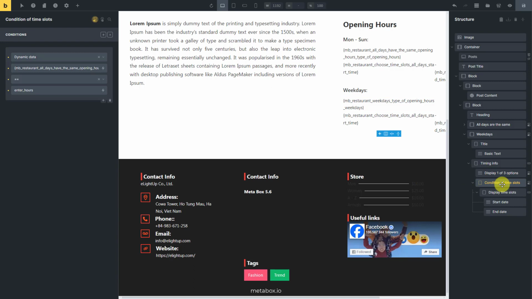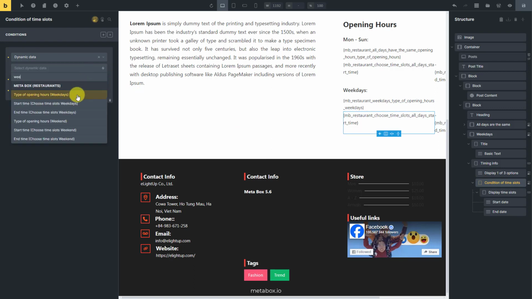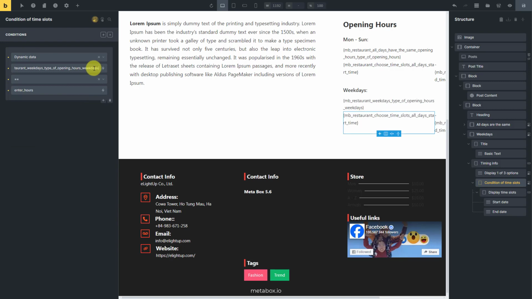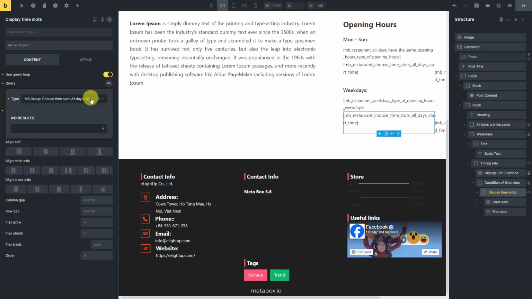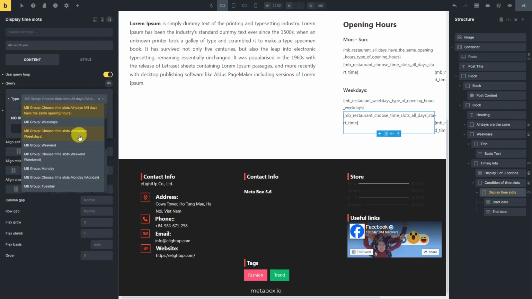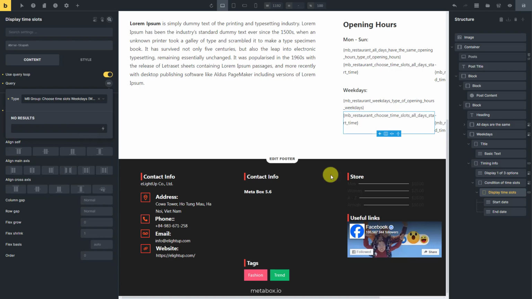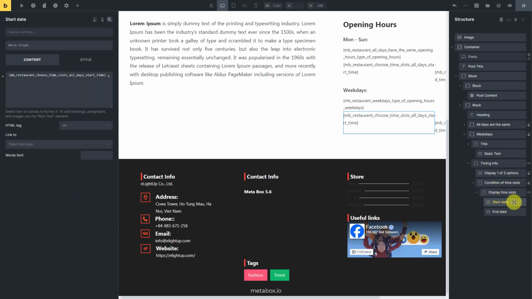This one is to display data when there are multiple time slots. So, also change the field in the condition. And, the last one, change the group of fields that this element query from. And change the field that these elements get from.